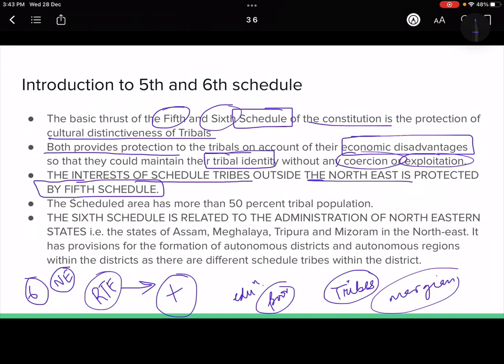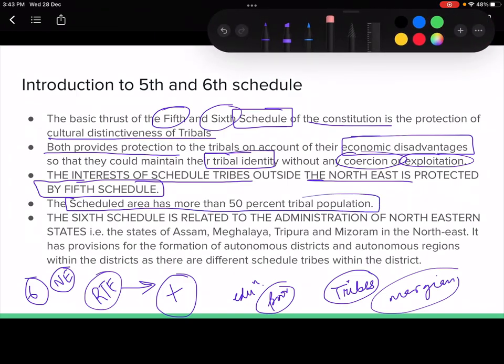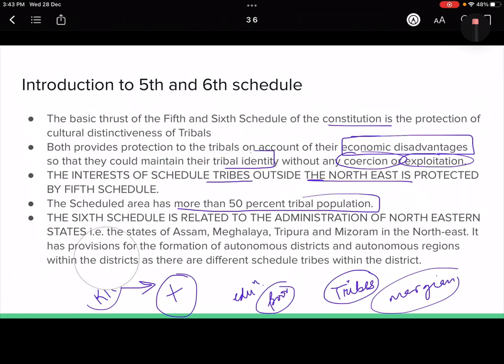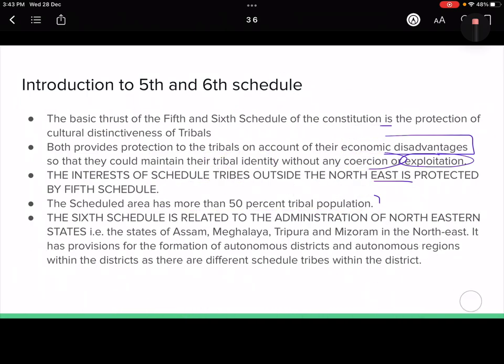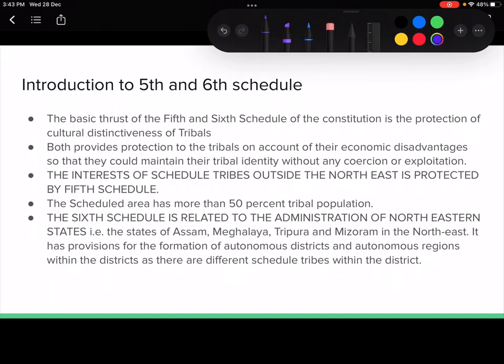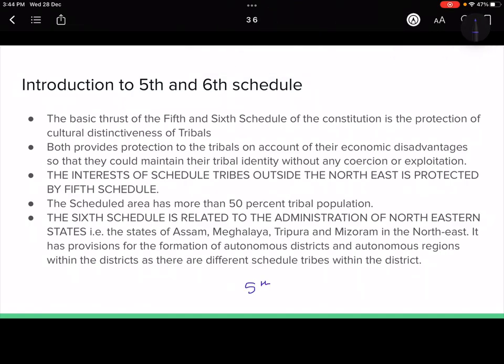Now you got it: the northeast regions are covered under the sixth schedule, and the rest of mainstream India is covered in the fifth schedule, and in the fifth schedule they are known as the scheduled areas.